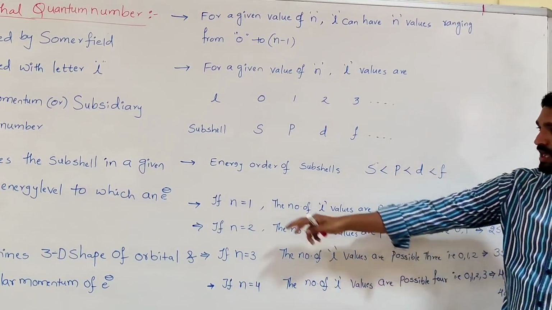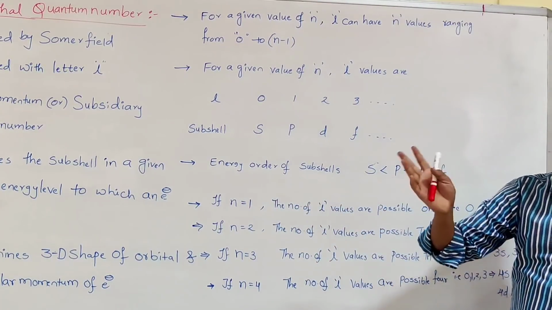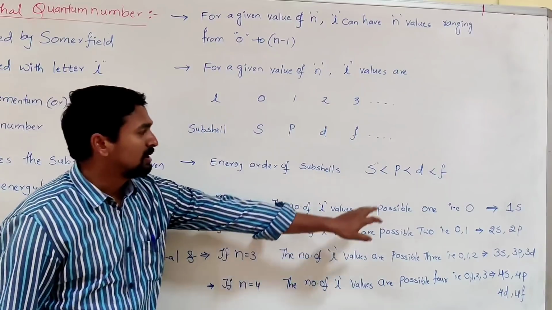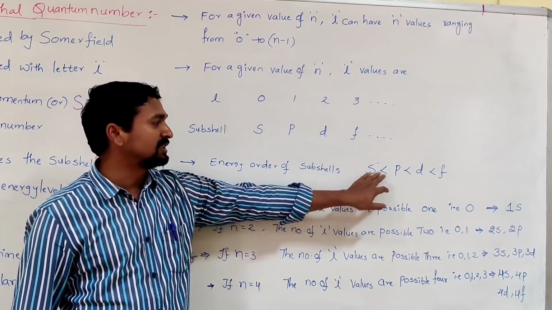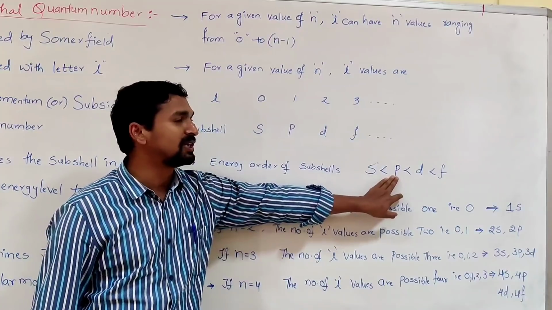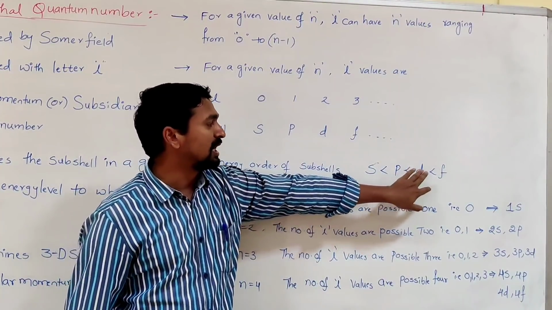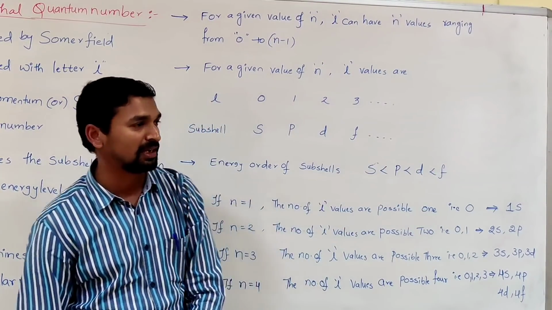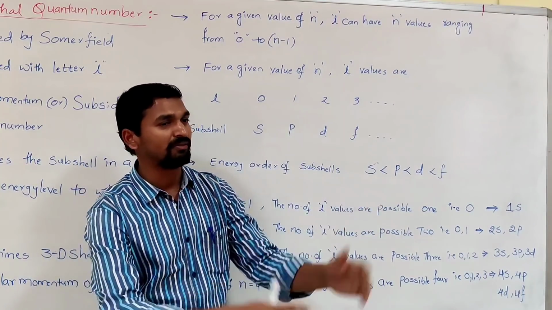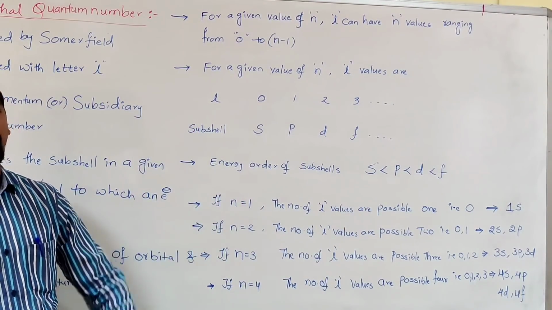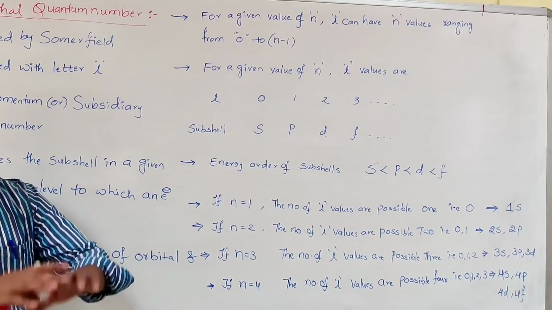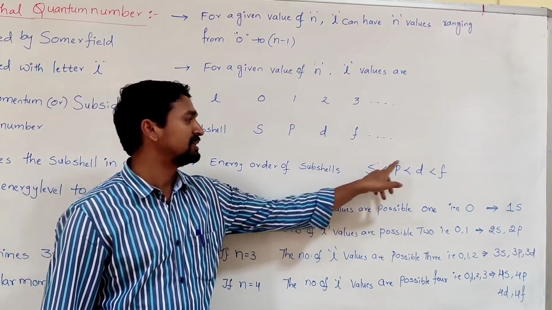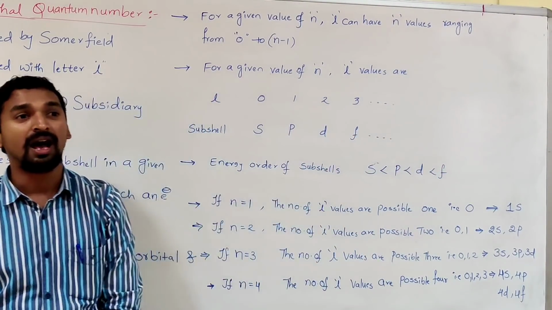Okay. So the energy order of those sub-levels: whether all the sub-levels have the same energy or different energy, they are different in their energy. The s orbital always has less energy than the p orbital. The p subshell has lower energy than d. Then d subshell has lower energy than the f subshell. How do you calculate this? Actually, the topic is not included in your syllabus. There is a radial probability distribution curve, and from that curve we can find out this relation. The s subshell has the low energy, the f subshell has the high energy.